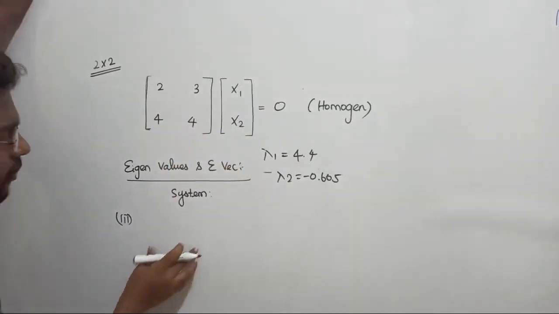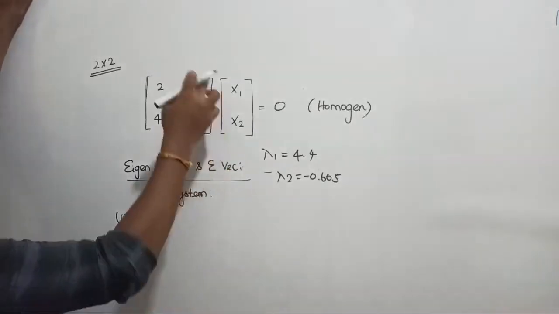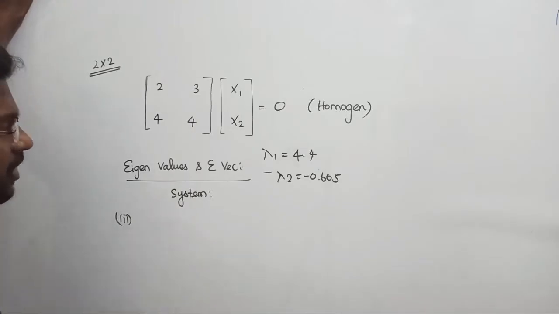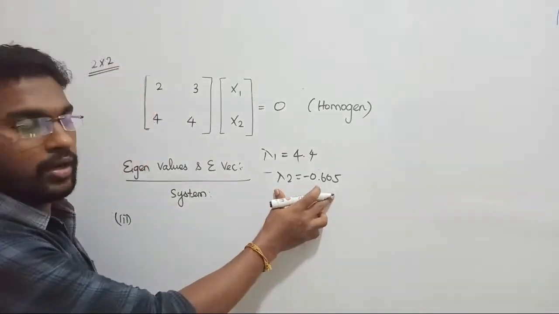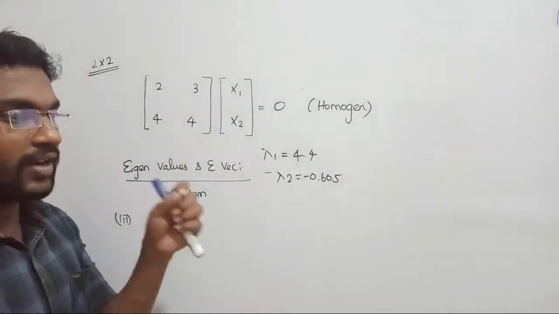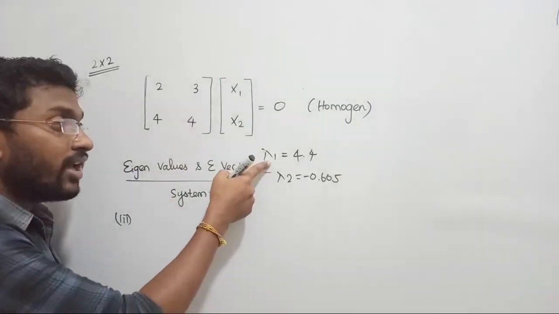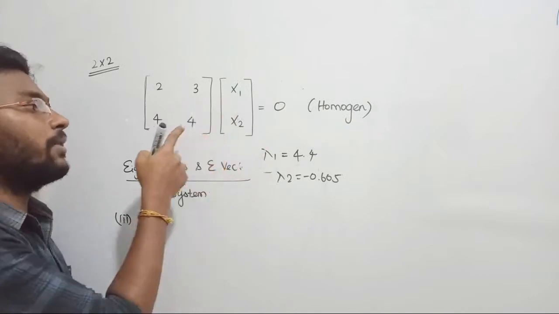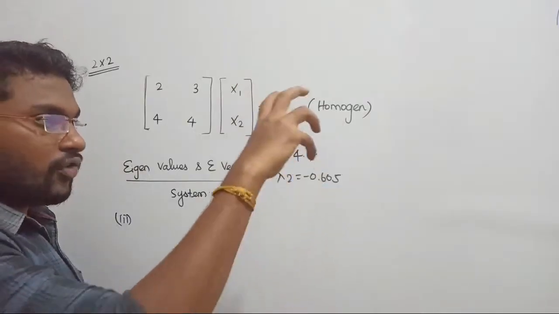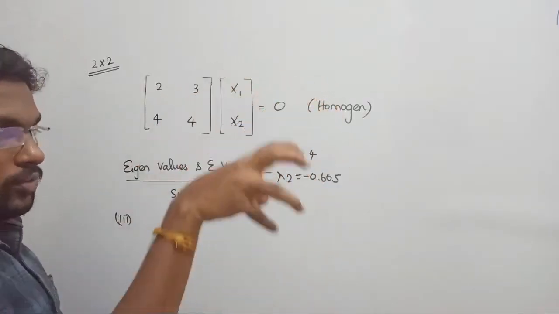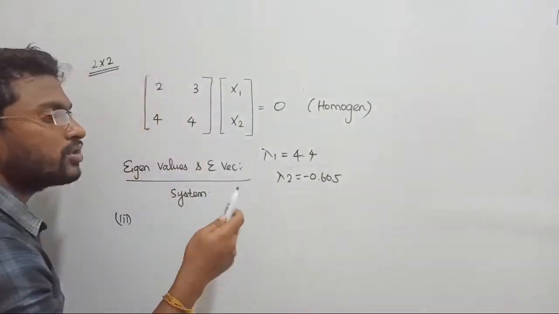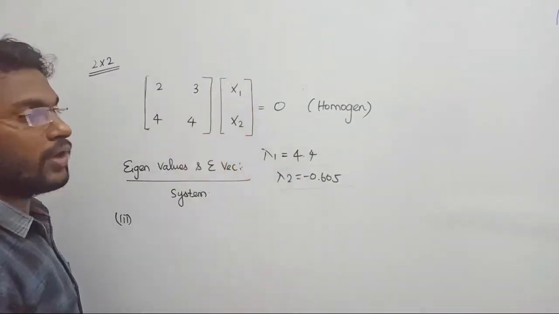Fine. Let's see. Now if you want to obtain the value of eigen vectors, the procedure is once again, actually it means, have you found the eigen values? Now with these eigen values, what are we going to do? We are going to find out the value of eigen vectors, right? Eigen vectors in the sense, for each and every eigen value will provide its correspondent matrix. What did I say? For each eigen value we are going to get a different set of vectors, in the sense the satellite is being fixed in a different position, right? So the conclusion is that eigen values will provide two sets of eigen vectors.